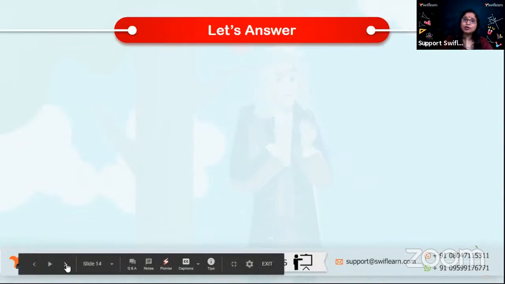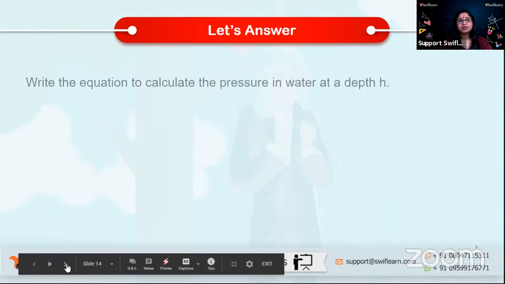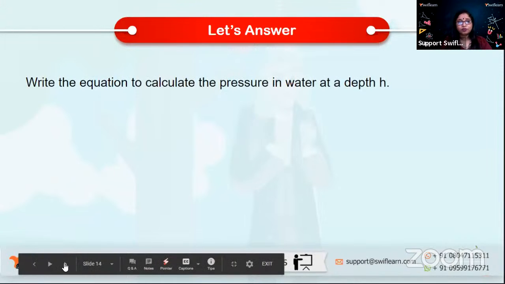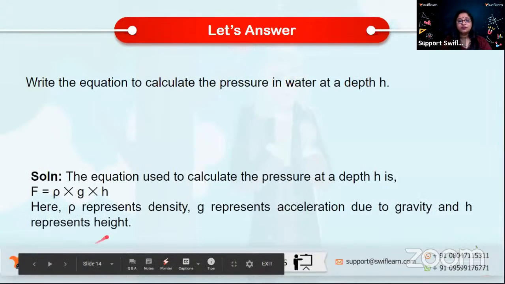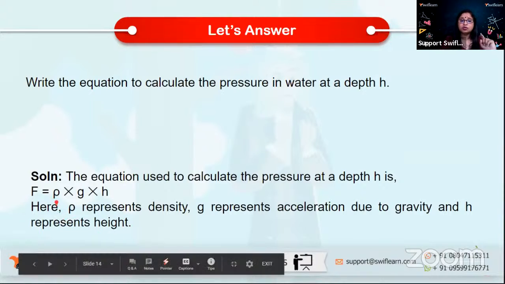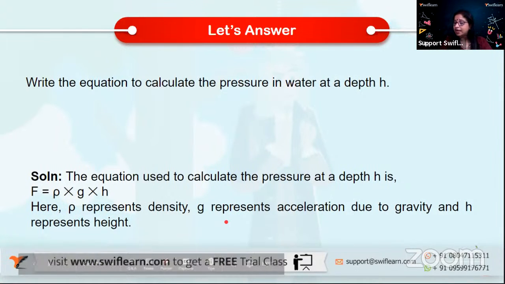So let us go through some questions and answer them. Write the equation to calculate pressure in water at a depth of H. So we have the depth of H and we have to write the pressure. We already know that to calculate the pressure at a depth of H, the pressure is equal to rho into G into H, where rho is the density of that particular liquid, G is acceleration due to gravity, and H represents the height. All right.